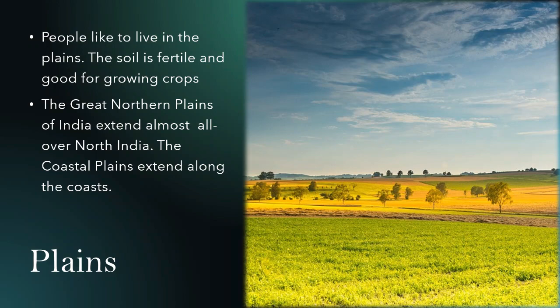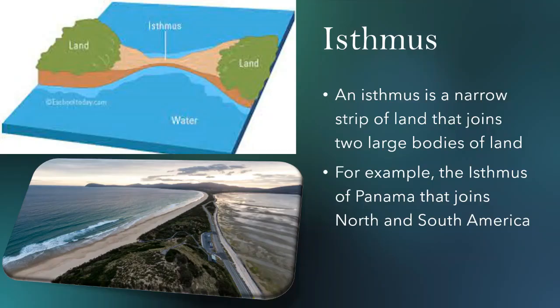Have you heard about an isthmus? An isthmus is a narrow strip of land that joins two large bodies of land. For example, the Isthmus of Panama that joins North and South American continents.